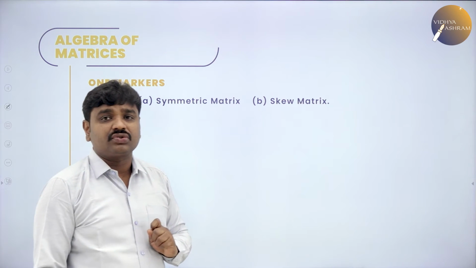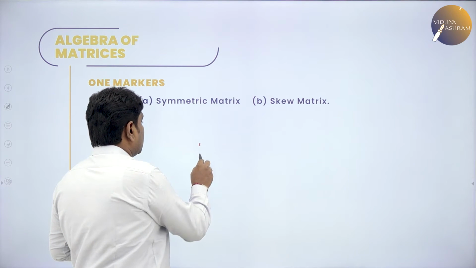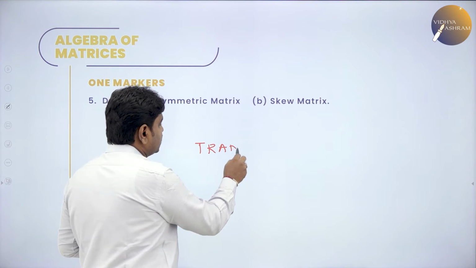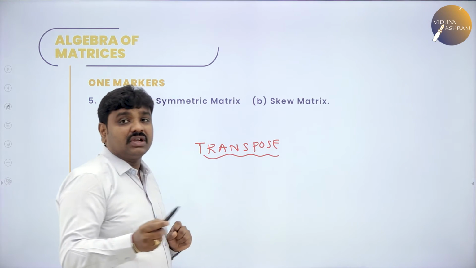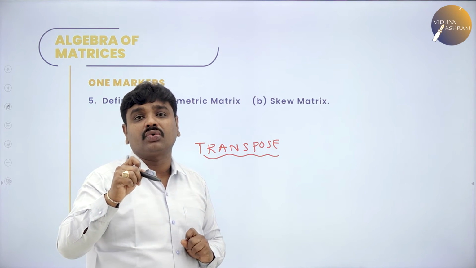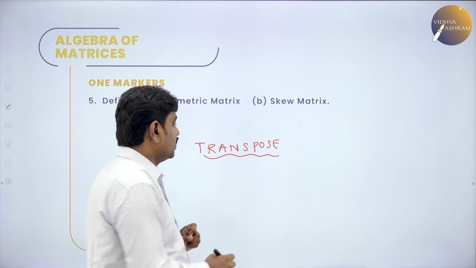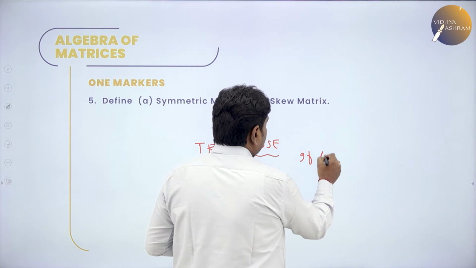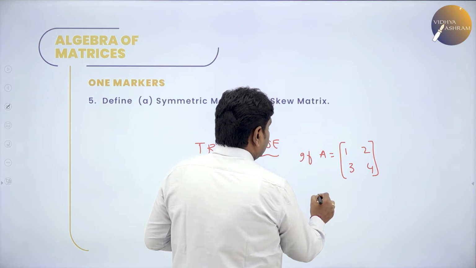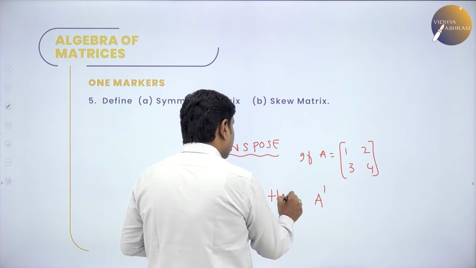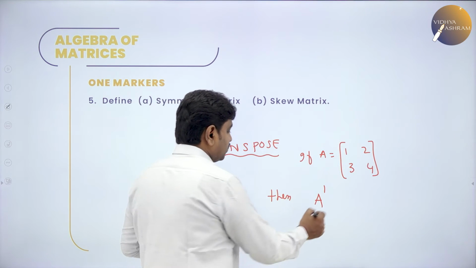Before we start symmetric and skew symmetric matrix, first you should know what is transpose of a matrix. Once you know transpose of a matrix, then we can define symmetric. Transpose of a matrix means what? It is the matrix obtained by interchanging rows to columns. For example, if A is equal to 1 2 3 4, then A dash, or A power T, is the A transpose. Transpose of a matrix means change the rows to columns.